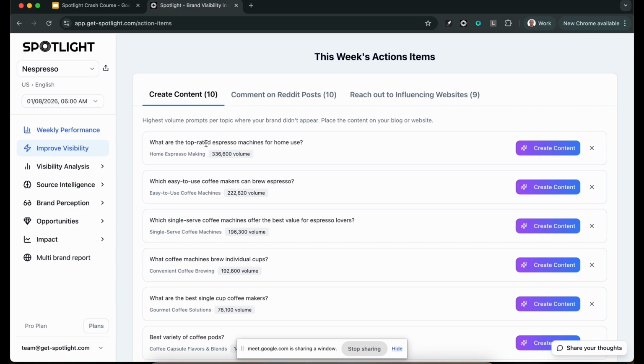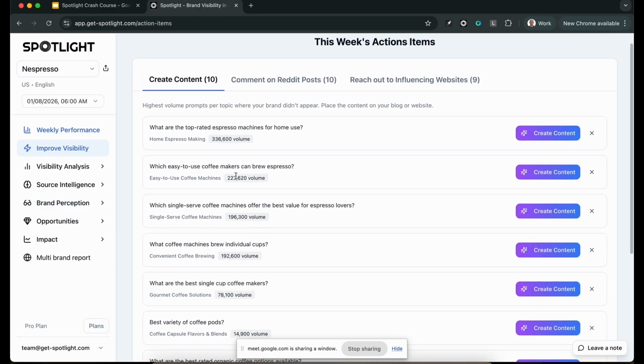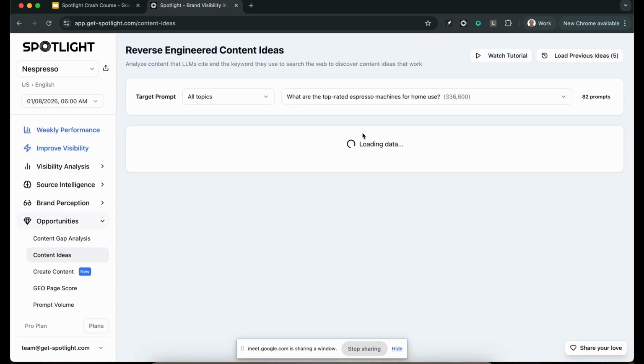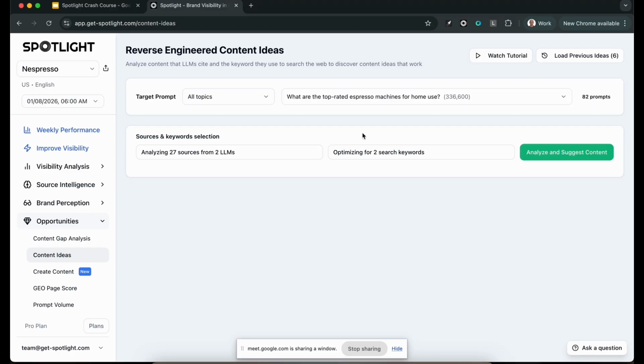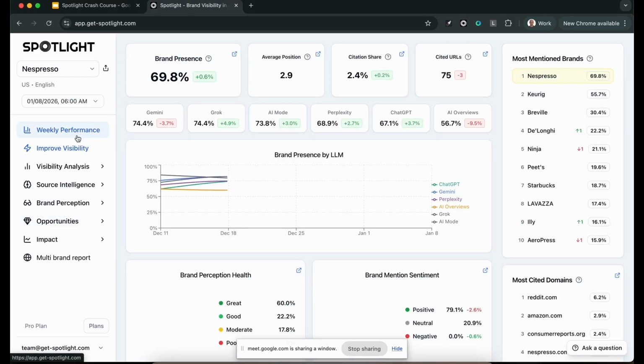We find all the prompts that are the lowest hanging fruit, where we find high value, where the data sources might be a little bit outdated, and you have a higher chance of appearing. These are the prompts that you want to go and create content for first. Here you can click directly, and it will create content for you. Two clicks and boom, you have a piece of content that's ready. So that's one thing.